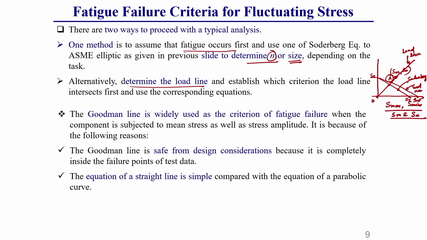Below that Goodman line there is another line, that is Soderberg. So, Soderberg is more conservative than Goodman, because Goodman already accounts for all the points outside of this Goodman line itself. That is why the Goodman line itself is a safe line.